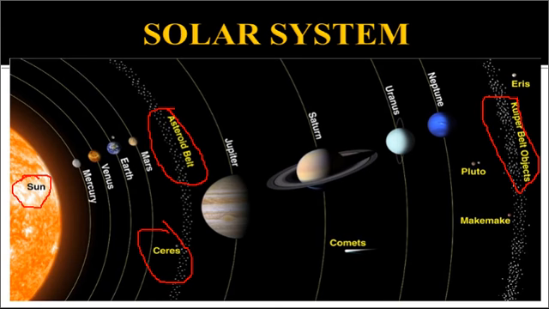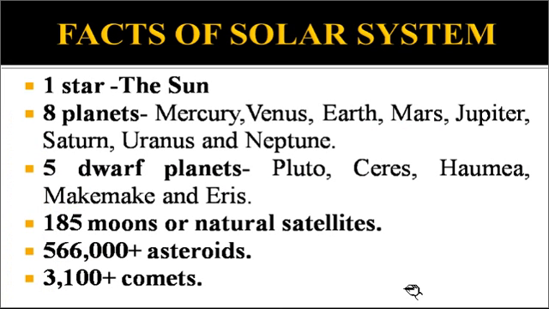So let's begin. First of all, some basic information about our solar system. Our solar system has one star called the Sun, and 8 planets, namely Mercury, Venus, Earth, Mars, Jupiter, Saturn, Uranus, and Neptune, and 5 dwarf planets.